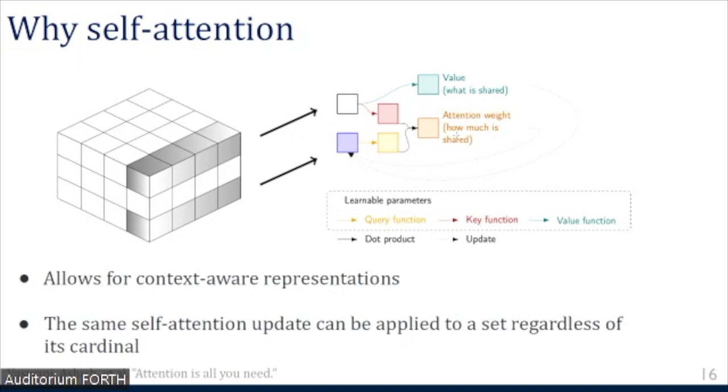And one advantage is that these updates can be applied to a set regardless of its cardinality, which implies that our network can be applied to reconstruct trees from alignments no matter the size, namely the number of input sequences or the sequence length.